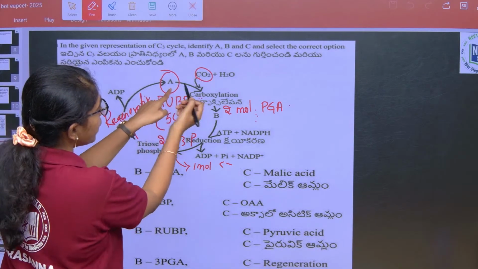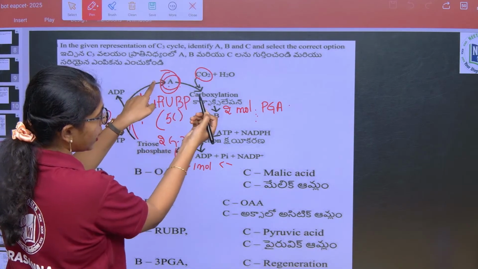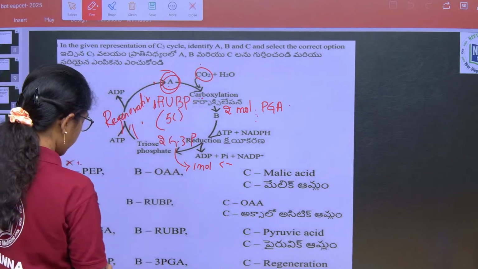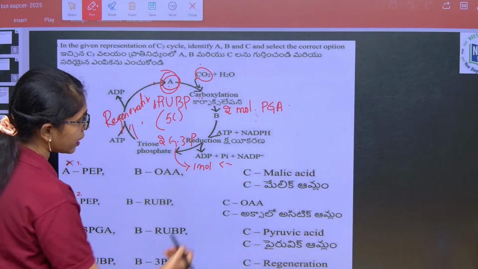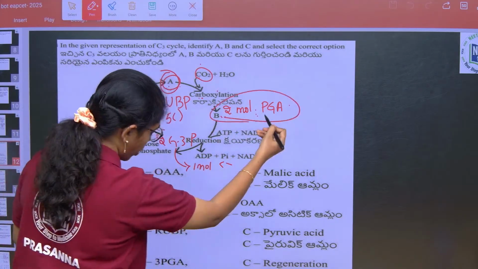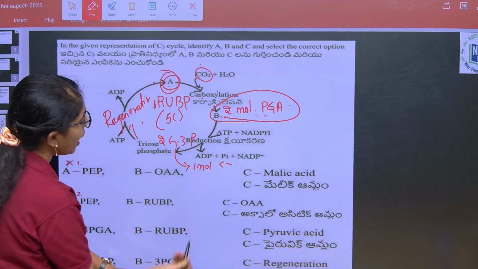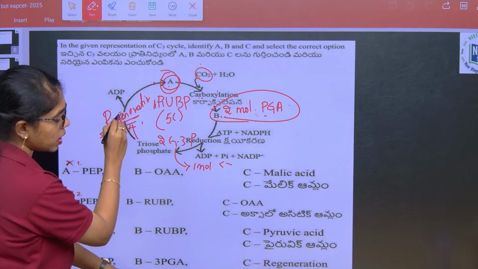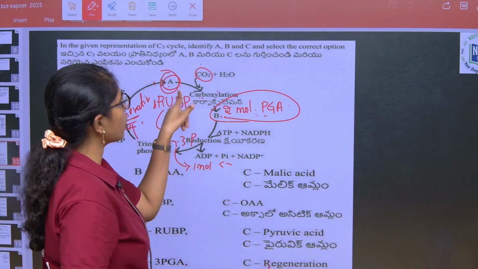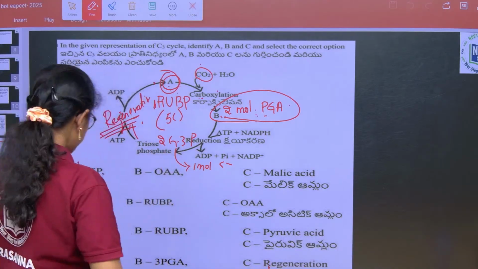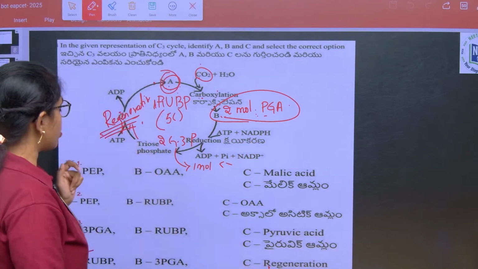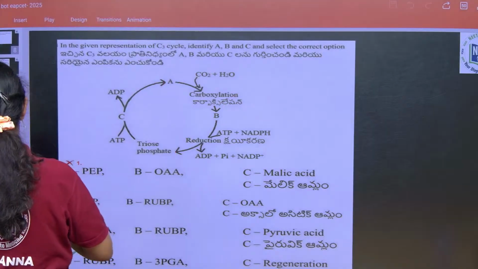So here, immediately in A, you have to take it as carboxylation, which is given here only: carbon dioxide is accepted by RuBP. Okay, got it. Next, after carboxylation, 2 molecules of phosphoglyceraldehyde are formed, and here, if you see, the regeneration term is not given under C. So this is regeneration, which is producing RuBP. It is as simple as it is, a direct diagram from the textbook. Okay. So, that is option 4.